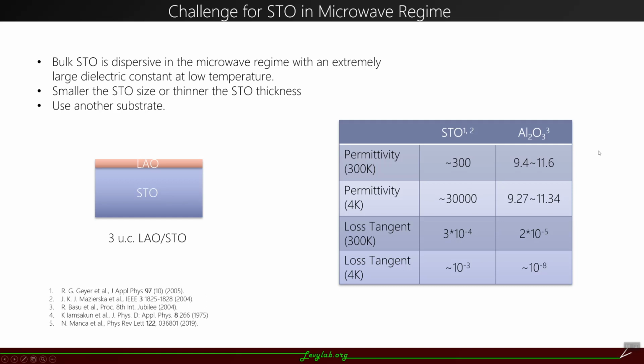With all this interesting data, we're still facing some challenges for the STO in the microwave regime. Bulk STO is lossy and dispersive in the microwave regime with an extremely large dielectric constant at low temperature. In this table, I compared the STO to the sapphire. You can see for the low temperature, the permittivity and the loss tangent for the STO are orders larger than the sapphire. So we're seeking a way to either make the STO size smaller or the STO thickness thinner to get a better Q factor and reduce the RF loss.